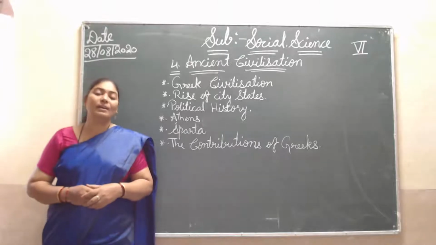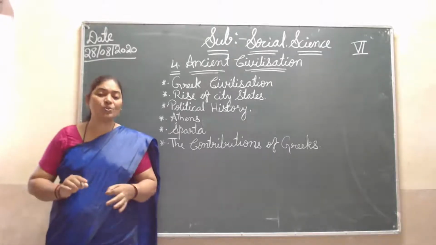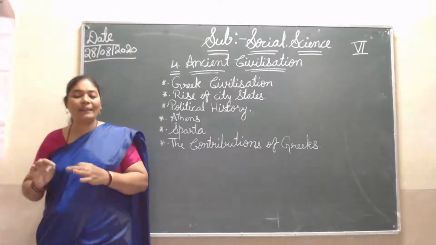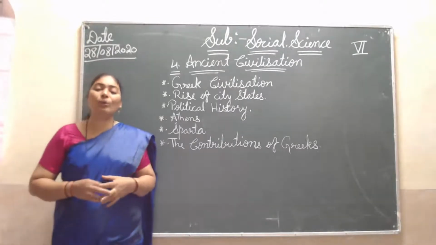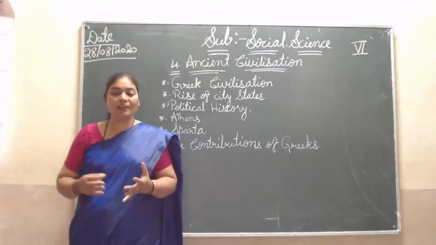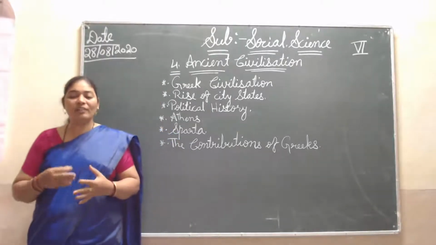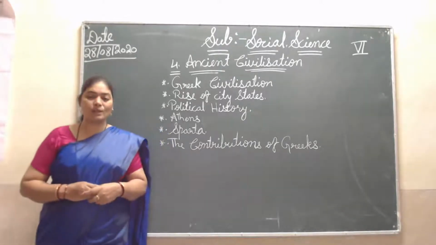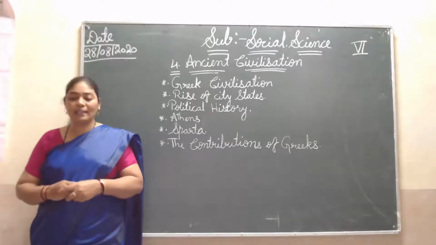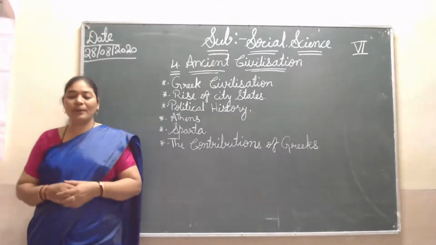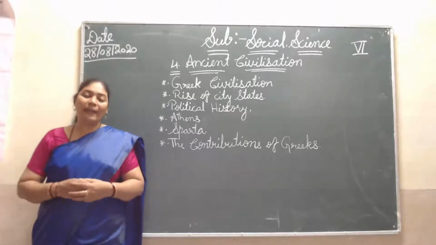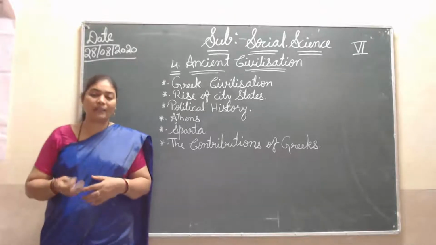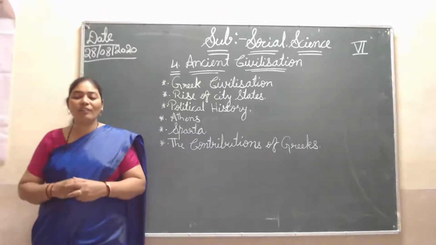That's why people wrote in books and history that it is the golden age or golden period of Athens, because he gave more importance to science, art, literature and philosophy. So his period is called the golden period of Athens. During his time, Pericles called Athens the school of Hellas.